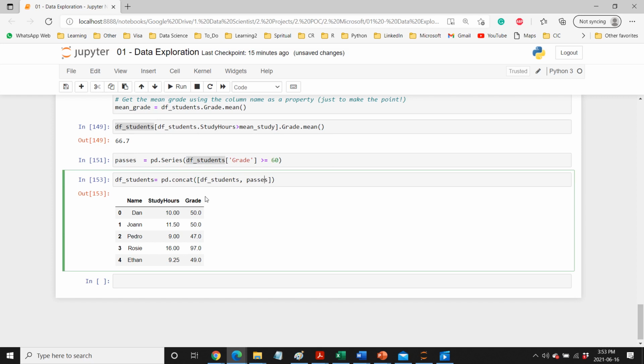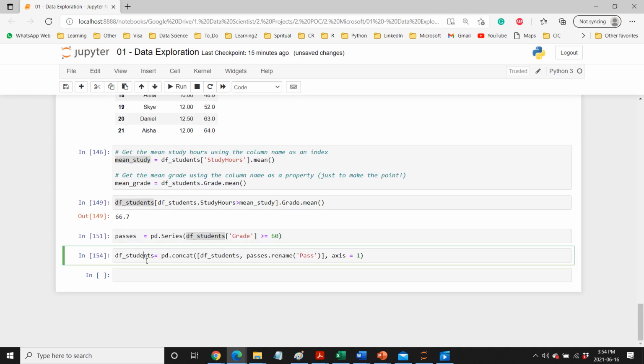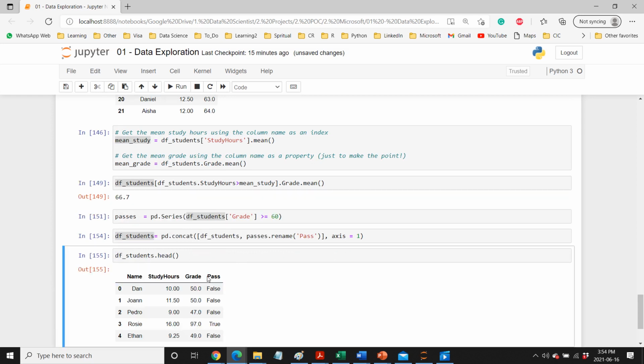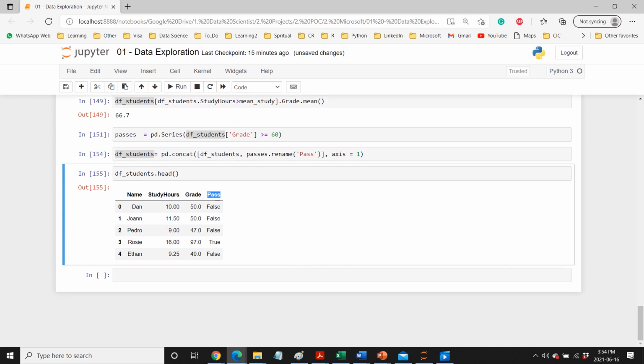If we do this, it will not get a name, so we need to rename this column. We can use dot rename, which is very important, and give it the name pass, and we want to do this concatenation with axis equal to 1 because by default it is 0. Now if we look at our data frame, it should have a new column pass.